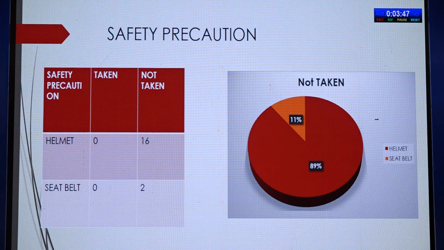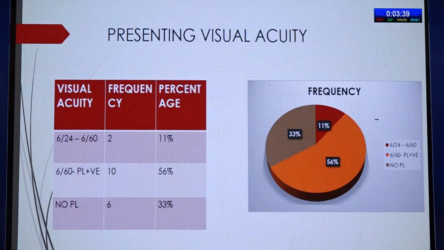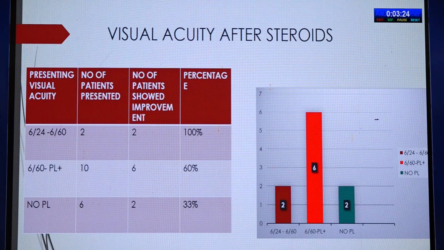Nobody among these 18 patients had taken any safety precautions. Coming to the anterior segment findings, only 2 showed subconjunctival hemorrhage, and RAPD was observed in all the cases. Presenting visual acuity, we have divided into 3 groups. One is 6/24 to 6/22, where 2 patients were there in this group. Then 6/60 to perception of light, 10 patients were there, and among them, 6 patients had no perception of light.